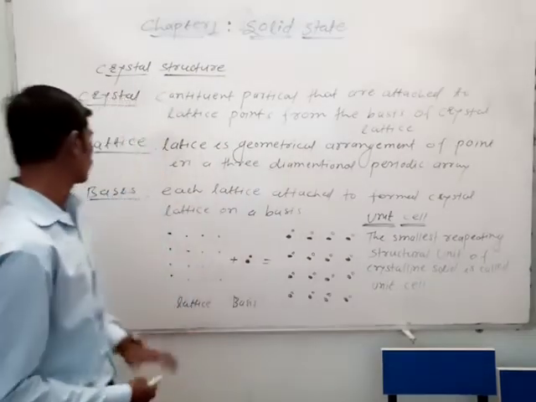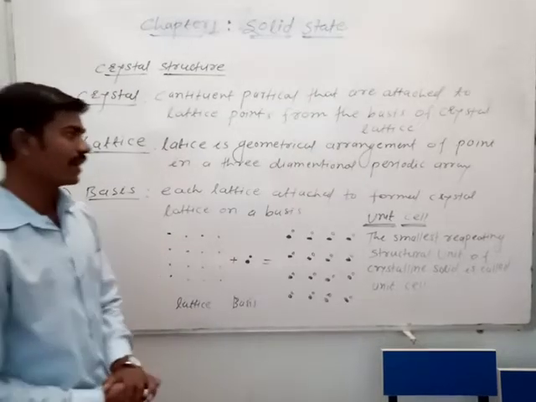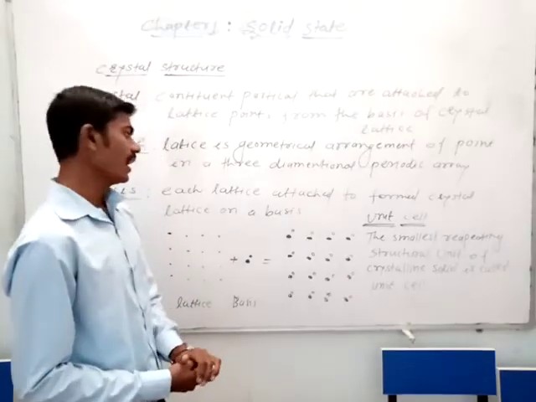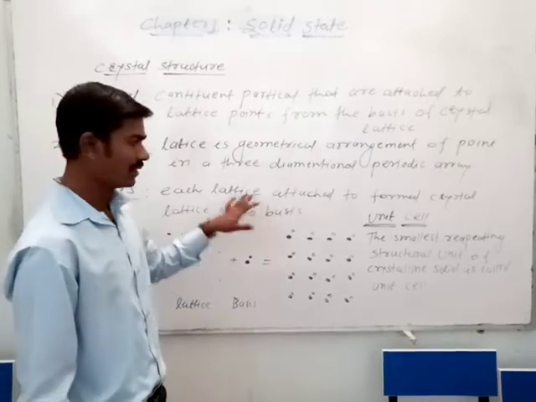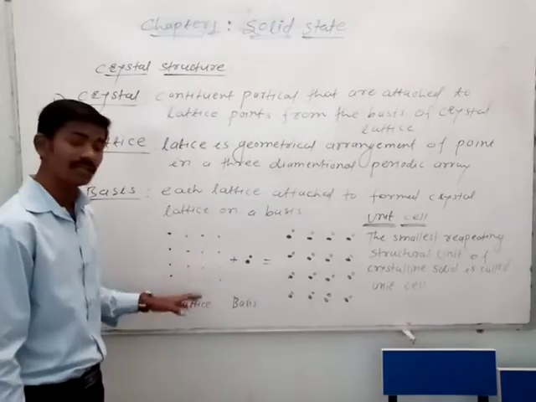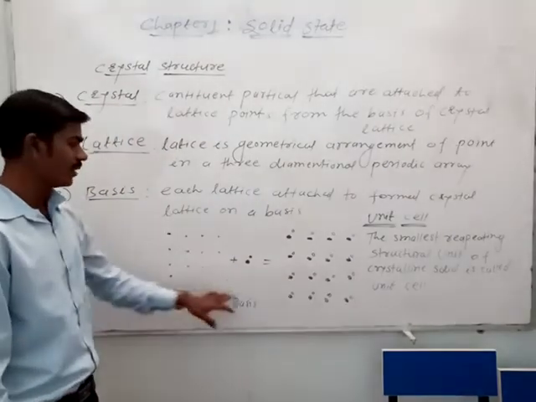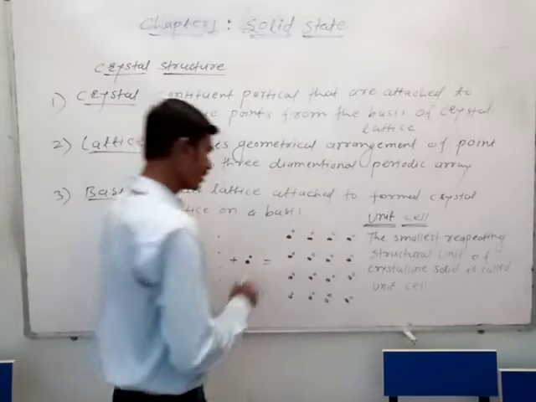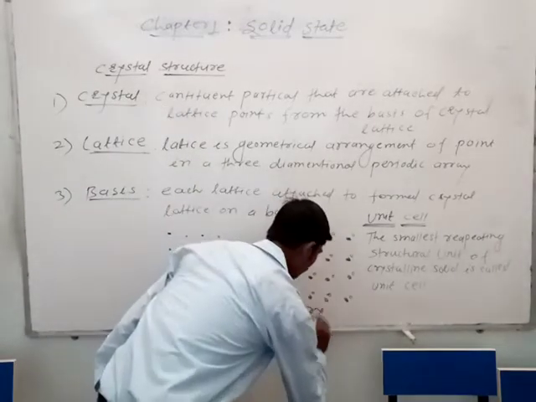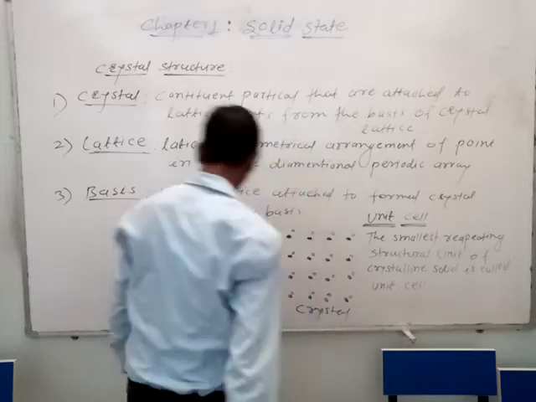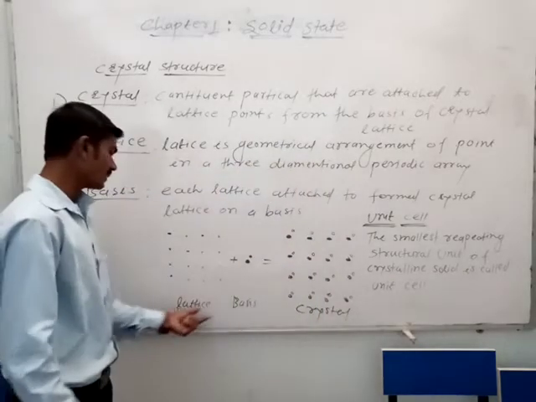And next, the basis: each lattice point attaches to the crystal lattice to form the basis. Then diagrammatically we represent the lattice, the basis and next the crystal. The crystal is formed from the basis and the lattice.